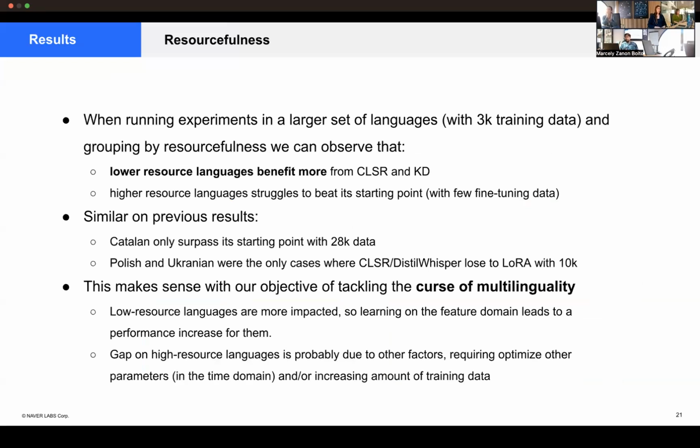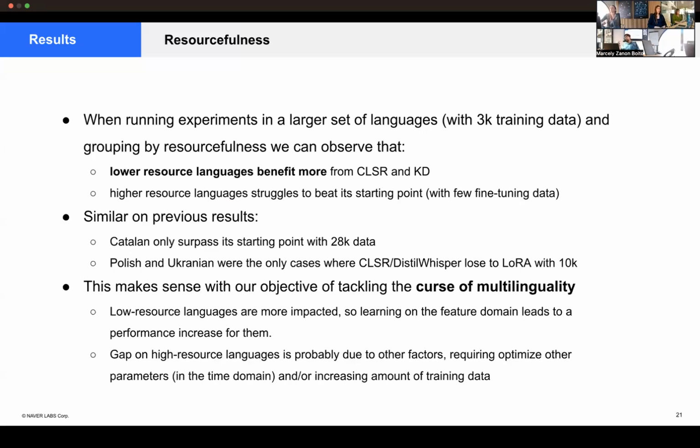And we had similar results before, with Catalan surpassing its starting point only with 28K data. In the 10K case, Polish and Ukrainian were the only cases where our methods lose to LoRA, so those were cases with high resource languages. And this makes sense for our objective of tackling the curse of multilinguality, because low resource languages are the ones most impacted by this phenomenon.